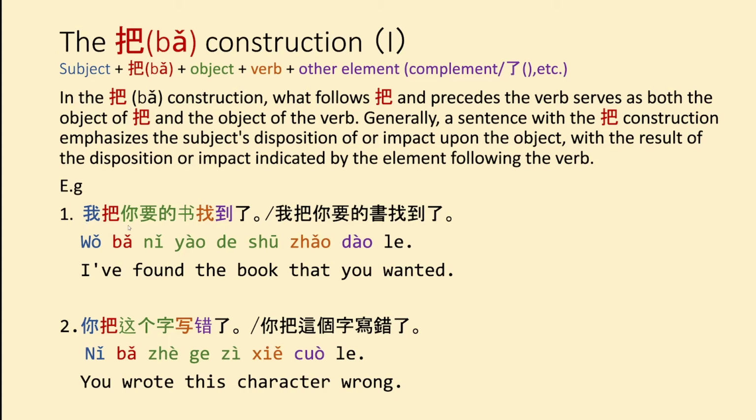So 我把你要的书找到了, I found the book that you wanted. For example 2, 你把这个字写错了, you wrote this character wrong.